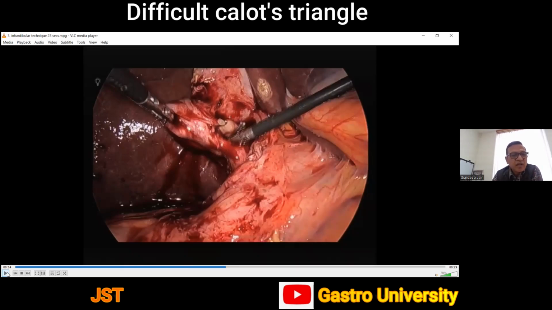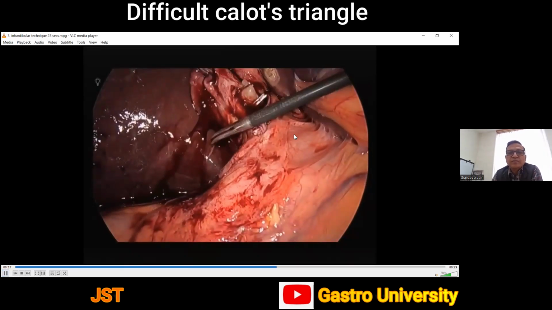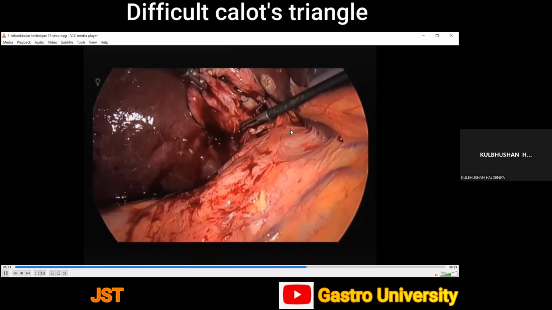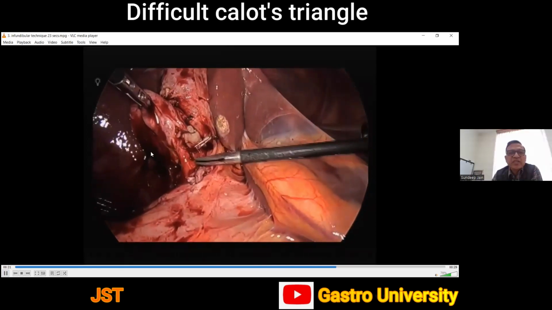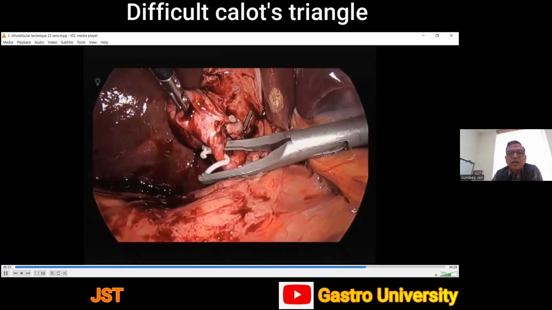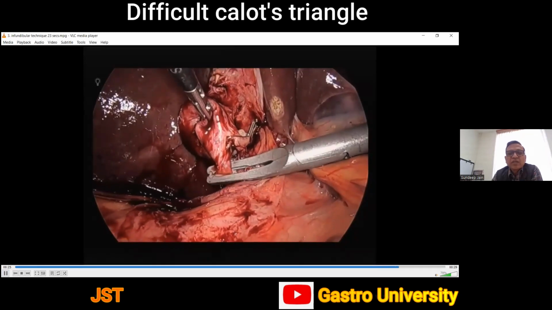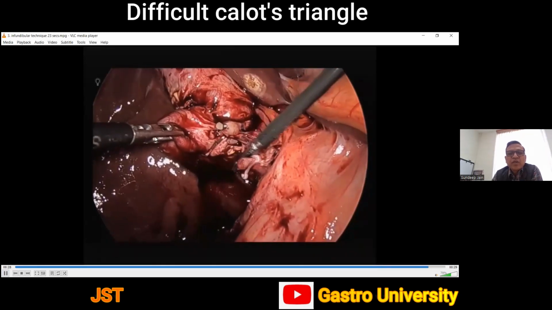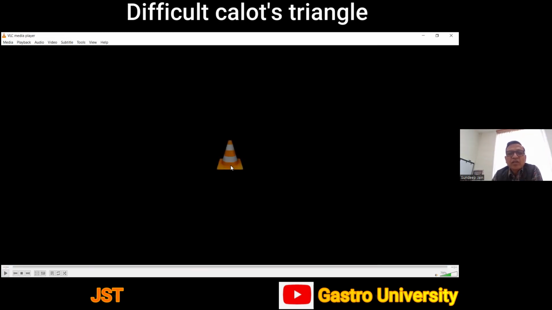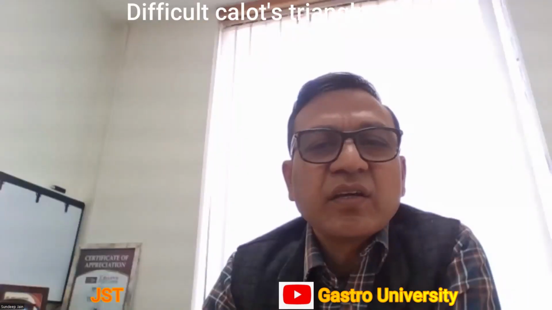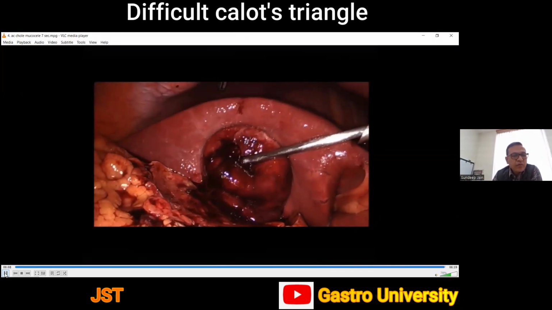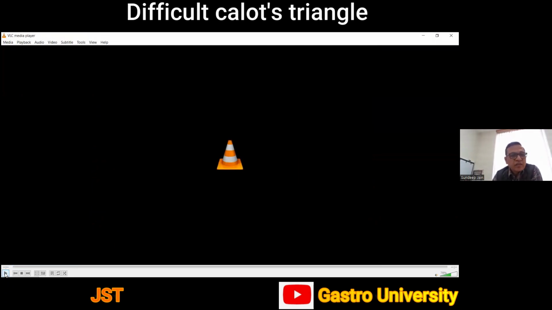And you can understand how unsafe it would be. So there is no element of posterior dissection here. Only the duct and arteries were dissected and clipped. And here, once you do that, if at all this duct is the common bile duct, then the injury would be there. Very severe form of acute cholecystitis.